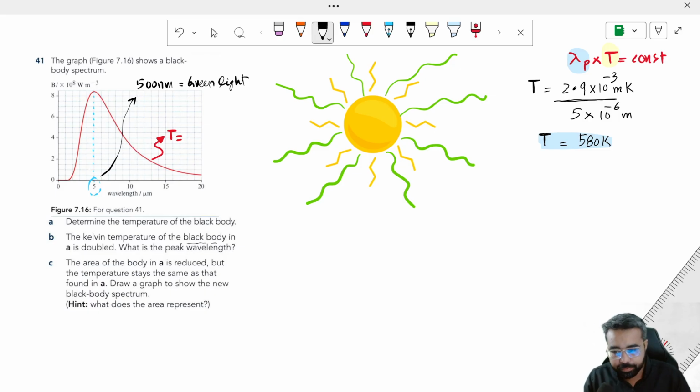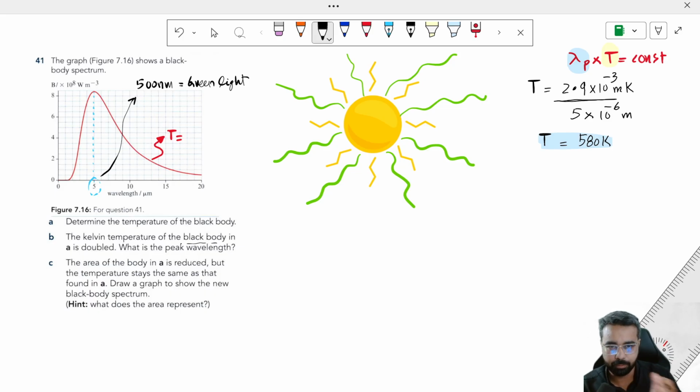Remember, if you are increasing the temperature of the black body, it means it will now radiate more energy, more joules of energy and more intensity of light. If it is radiating more thermal energy, the peak wavelength will reduce, which means the light that carries maximum energy will have a wavelength less than 500 nanometers.